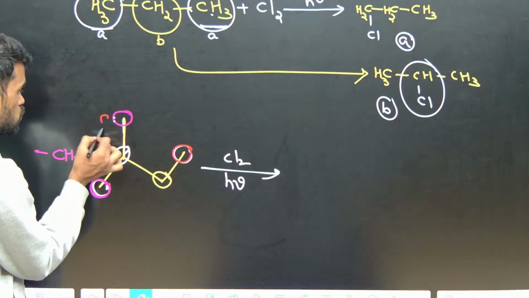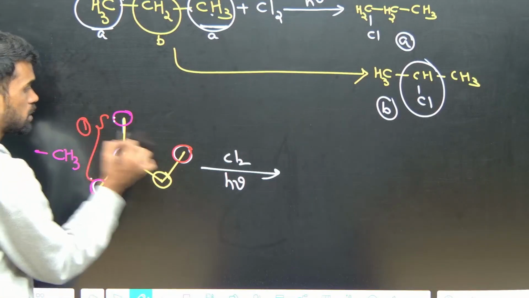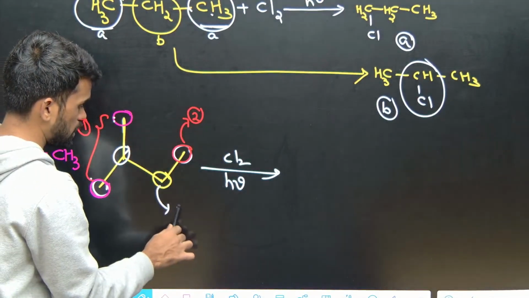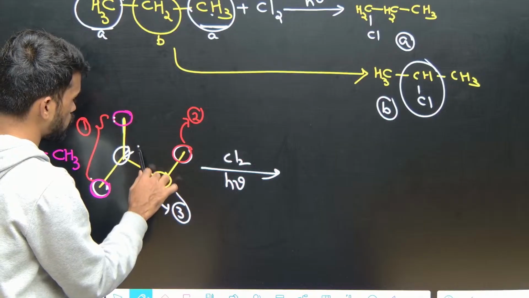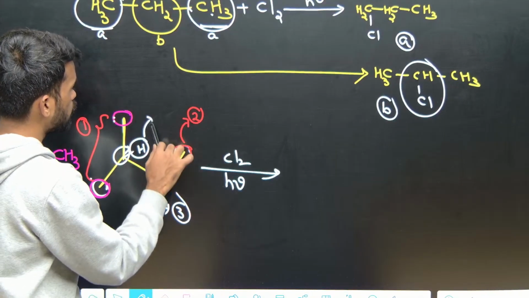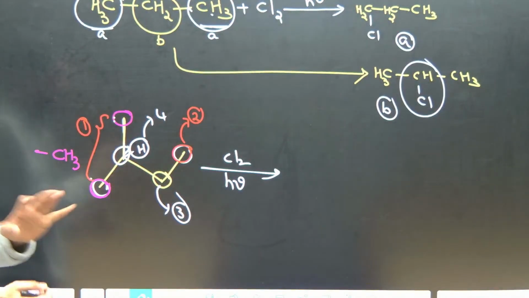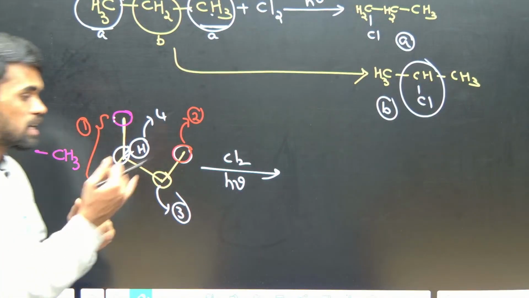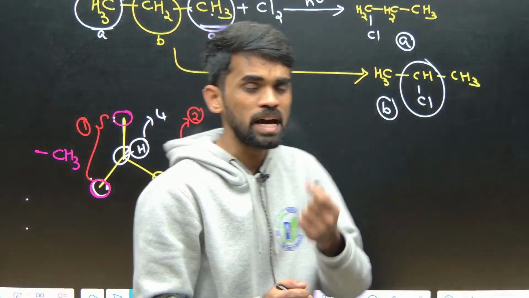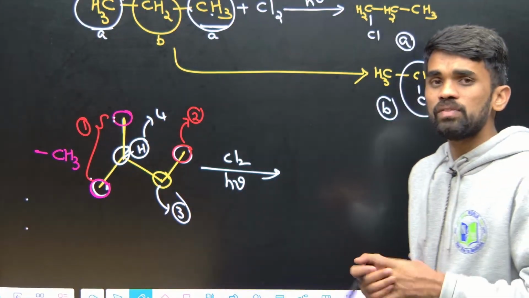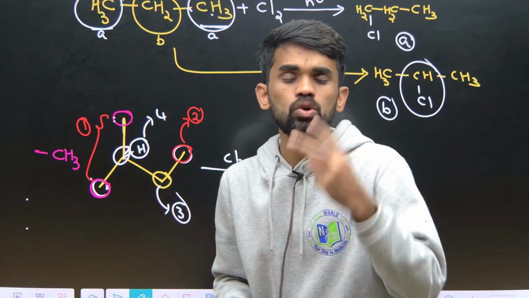So these 2 will give 1 type of product, this will give a second type of product, this will give a third type of product, and here you have 1 hydrogen, so this will give your 4th type of product. So how many types of products will we have? 4 types. But after writing, if the newly formed product has any chiral center, then with respect to 1 chiral center, 2 products will be formed.